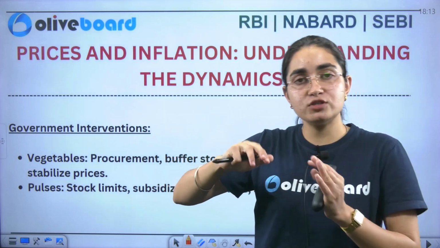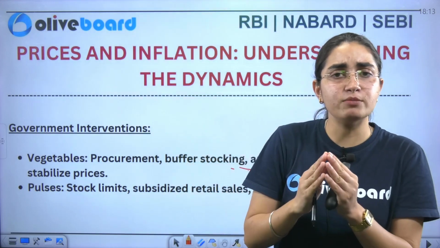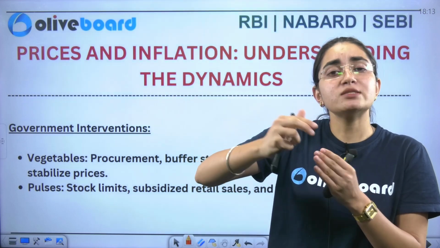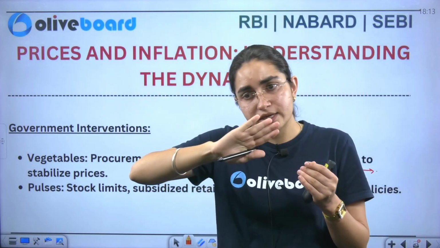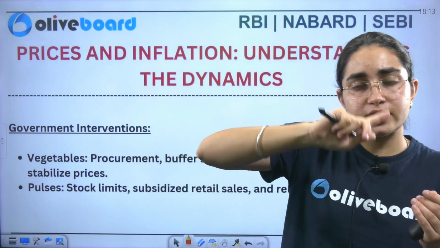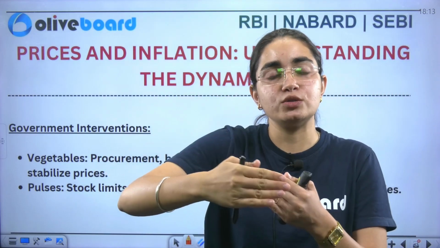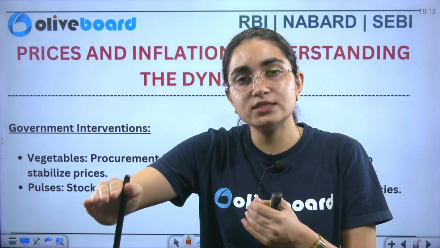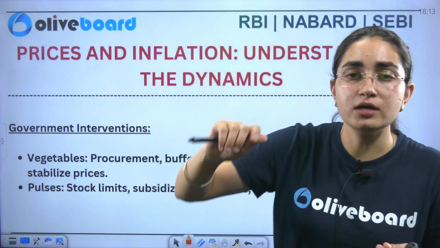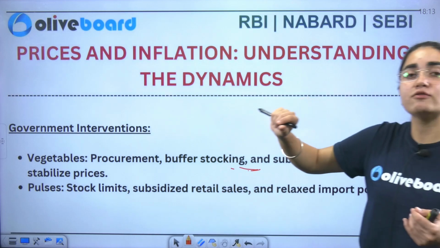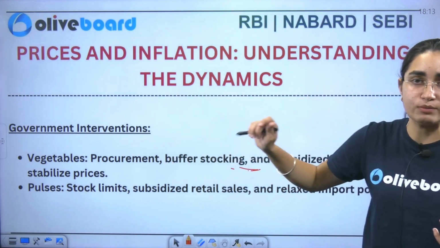Government procures, or I would say a buffer stock has been kept by the government of India, so that whenever there is a disruption, or mismatch in the demand supply, we can release that supply in the market to match the demand and supply, so that our prices also become adequate. This is one of the methods that has been taken by the government of India to stabilize the prices.